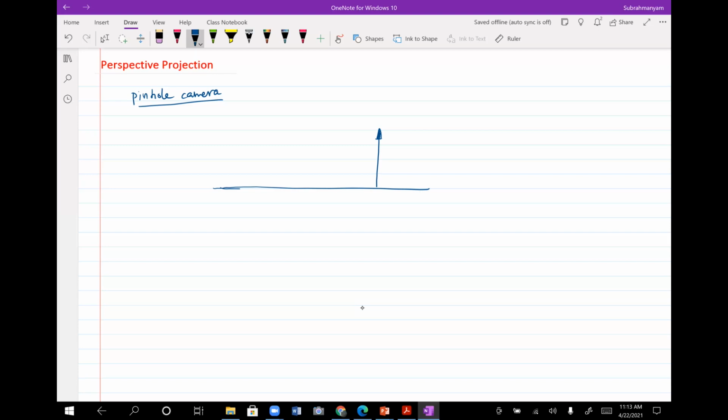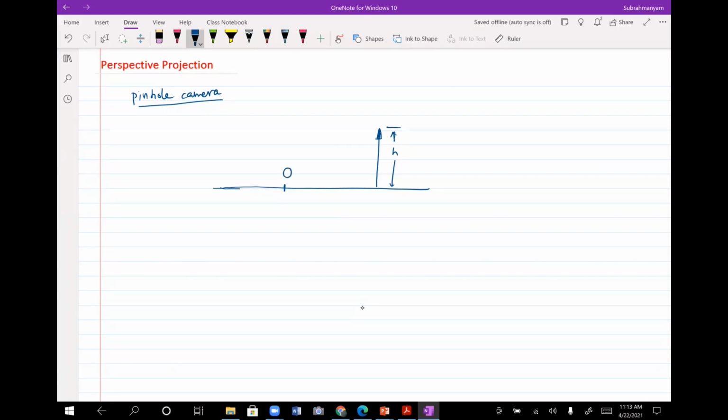But starting from 2D and then extending it would be much easier to understand in terms of the mathematical part. Okay, assume that this is my object. Let the object height be, let's say, h here.